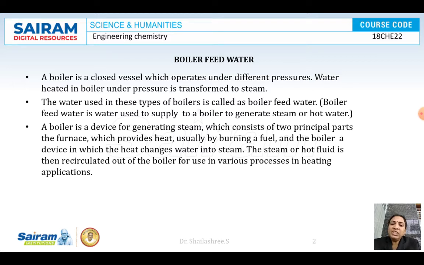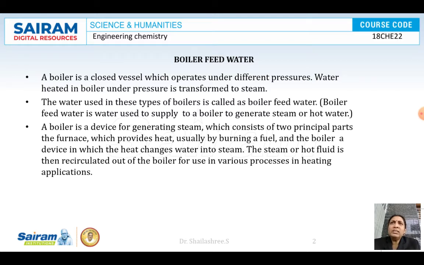Okay, so in this chapter we are going to discuss some of the methods of converting seawater into potable water, like the desalination process and the deionization process, and we are going to discuss sewage treatment. And in this session we are going to discuss scale and sludge formation and boiler corrosion, which are referred to as boiler troubles.